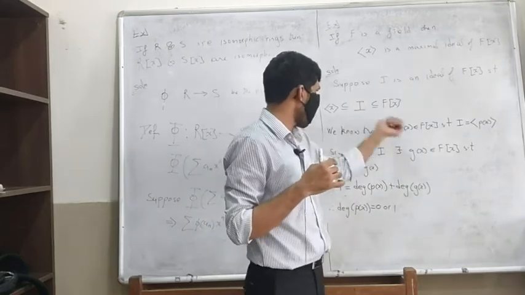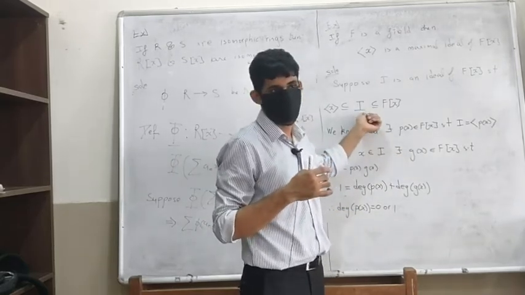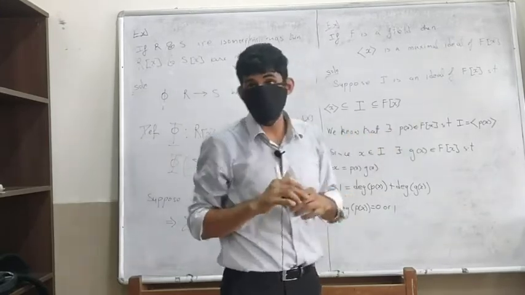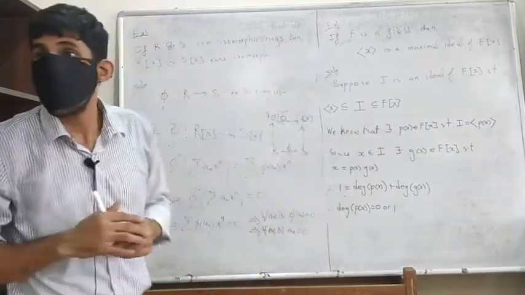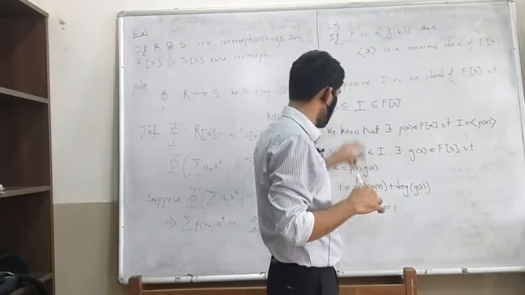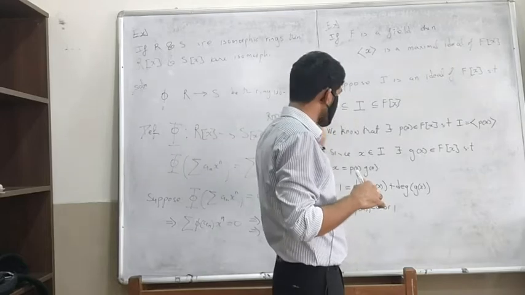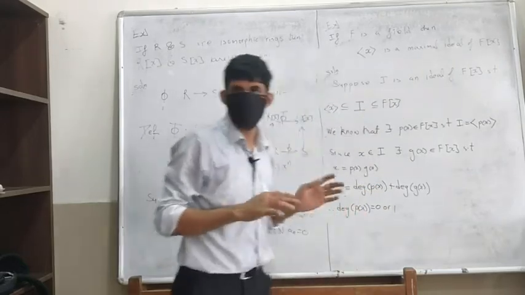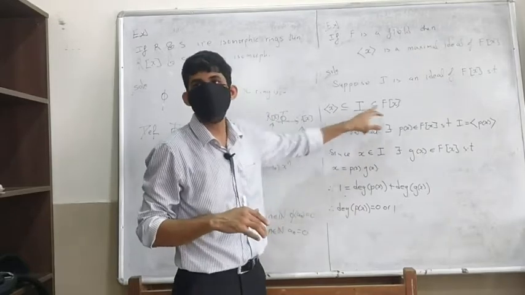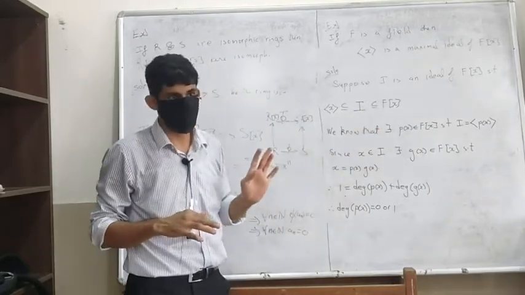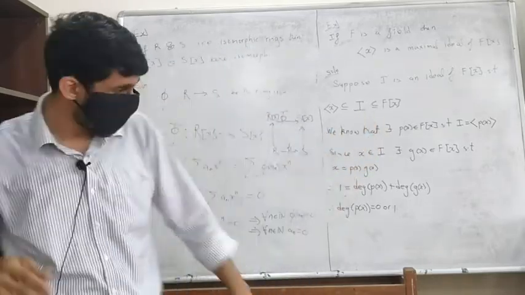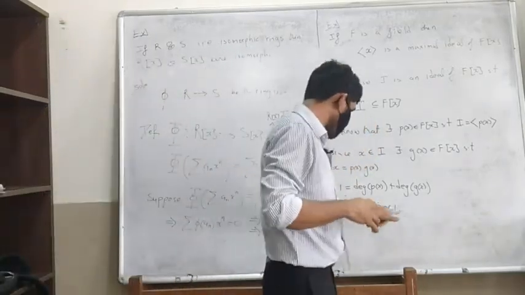What does that tell us about I? It should be the entire ring, right? If the degree of p(x) is 0, then p(x) is a unit, and therefore I has to be the entire ring. Ideals generated by units are the entire ring. What happens if the degree of p(x) is 1?